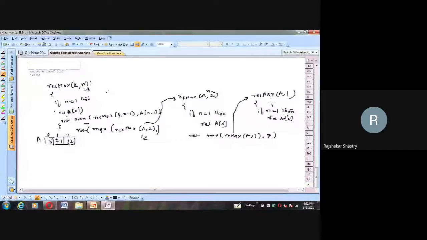So it returns 5. Now where will this 5 go? Here the base case is encountered. Because the base case is encountered, the return statement executes directly. It will not go to the next return. The control will go back to the caller. Who is the caller of this method? From here we called it, that is the arrow mark I made. So in this place, the 5 will be replaced.